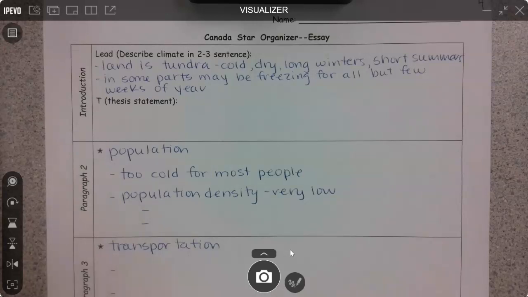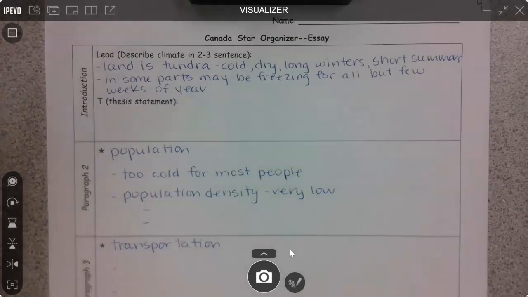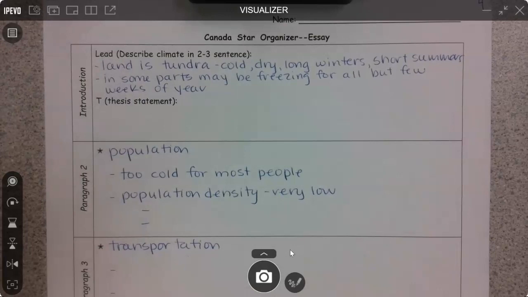Don't forget to try to connect climate to population. Don't just talk about how there aren't very many people. Make sure you connect that to climate if you can.